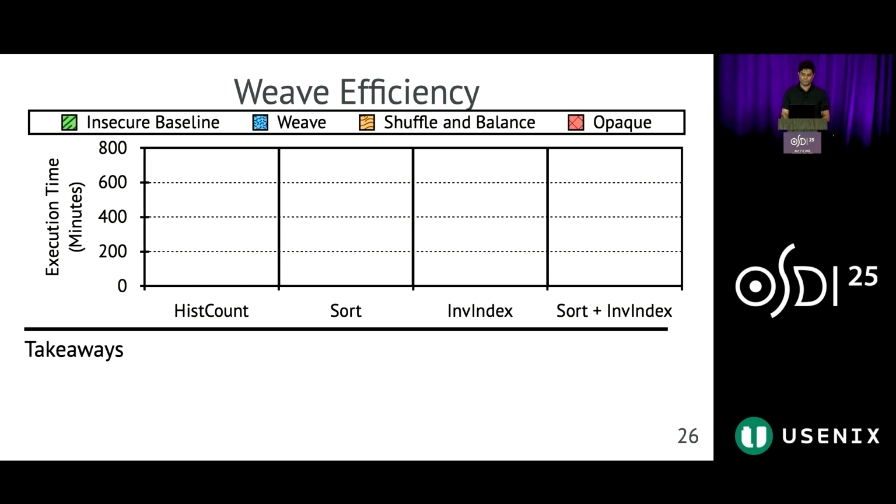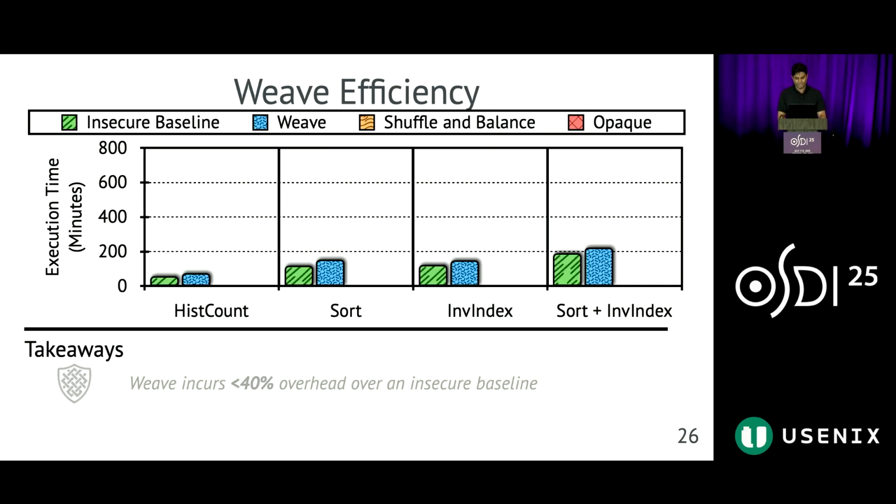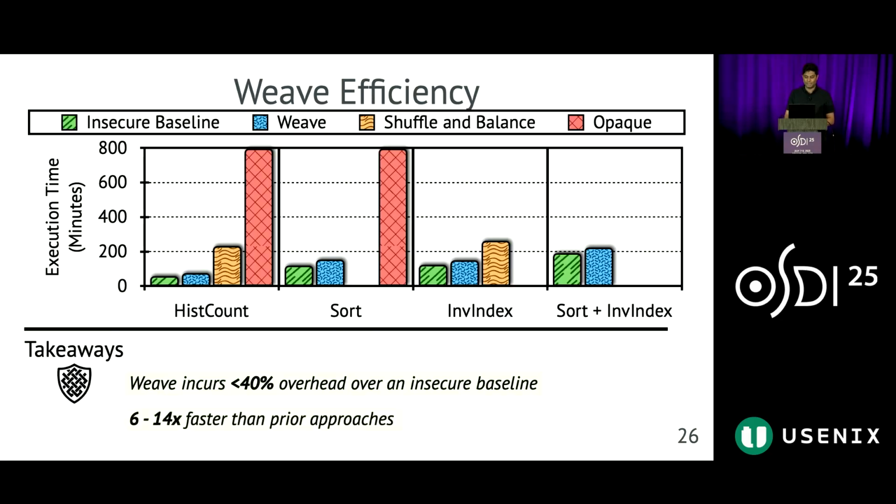Here, we demonstrate the execution times across various jobs. Our key findings are that Weave's constant overhead design results in a mere 40% slowdown over the insecure baseline, making it 6 to 14 times faster than prior secure approaches. Moreover, unlike prior solutions, Weave does not limit functionality.